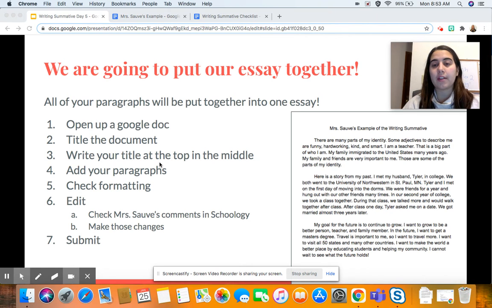Open them up from there, and then just copy and paste them in. So notice that there's a line space between my title and my paragraphs. You do that by hitting the enter button on your keyboard twice. So type in your title, hit enter twice, copy in your first paragraph.